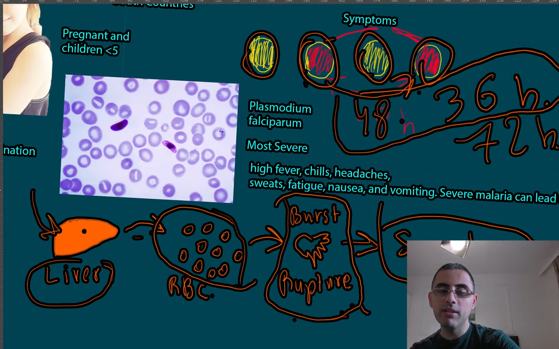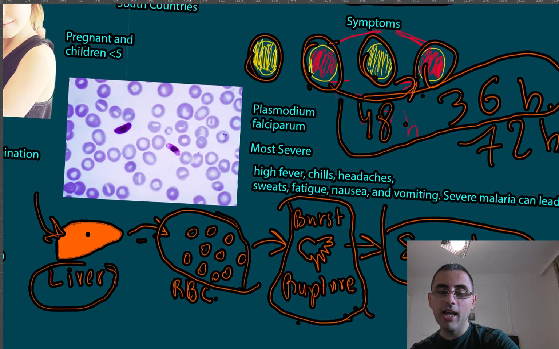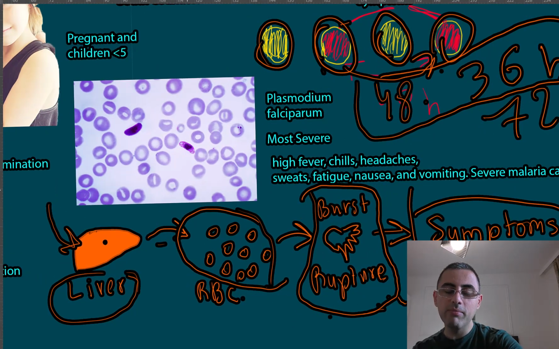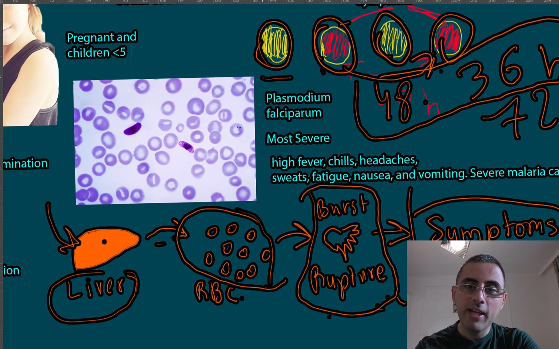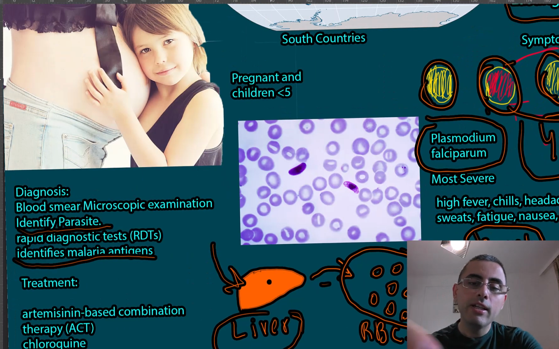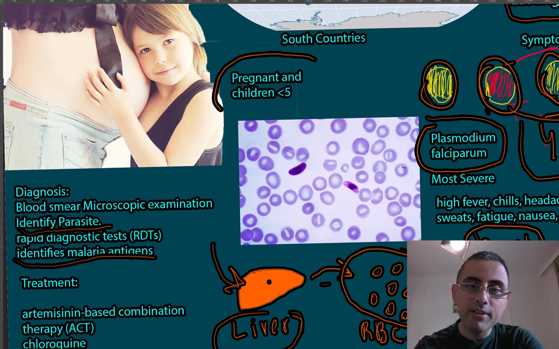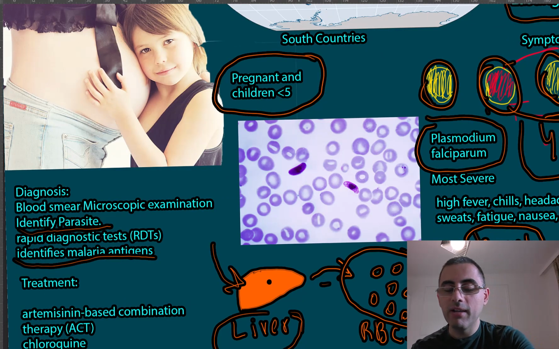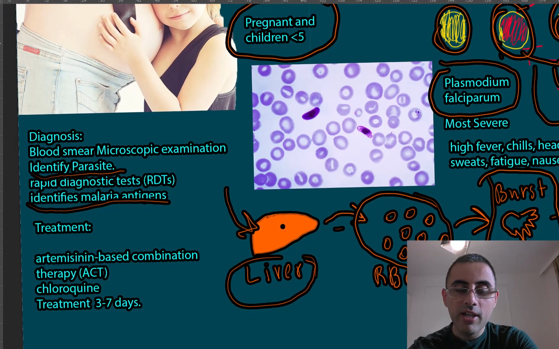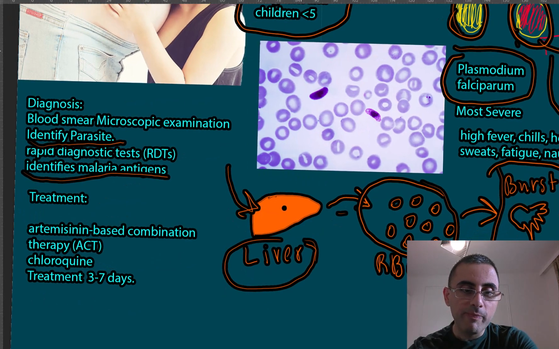The most severe type of malaria is Plasmodium falciparum. That's the most deadly. Pregnant women and children under 5 years are the most vulnerable groups for malaria, and it can be more severe in them, and it can cause death, which is not uncommon.